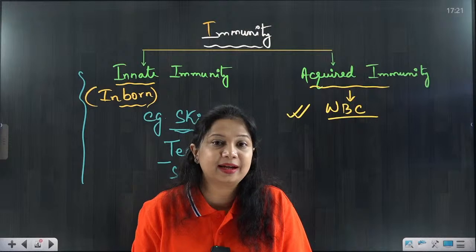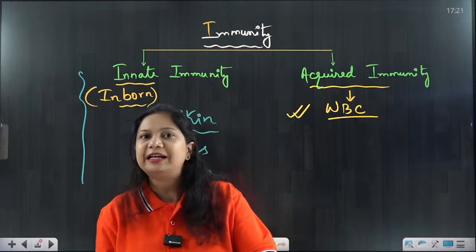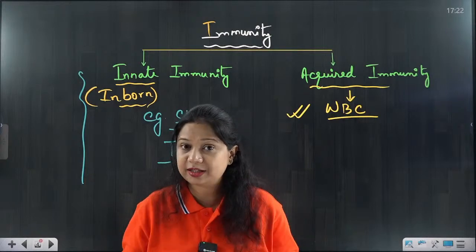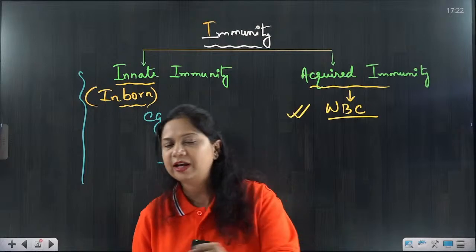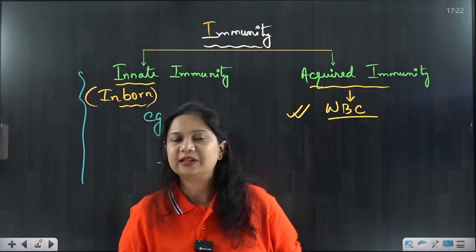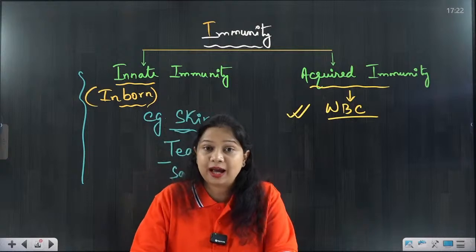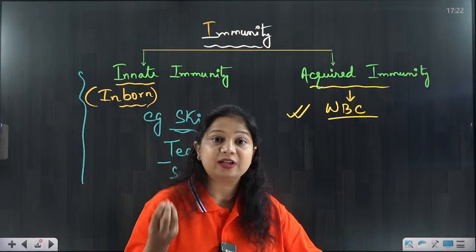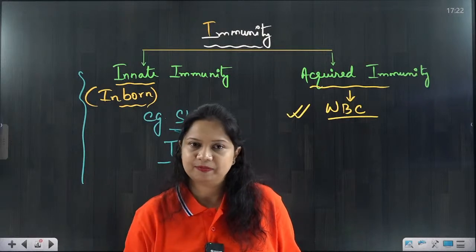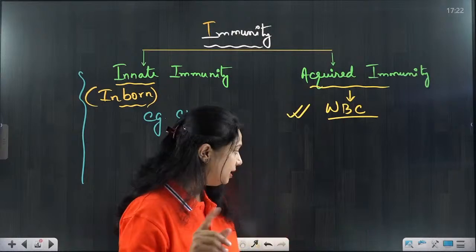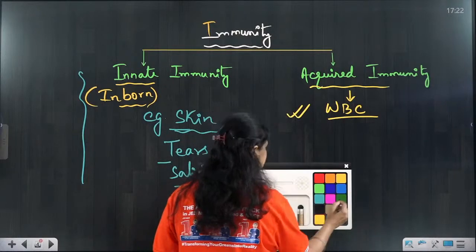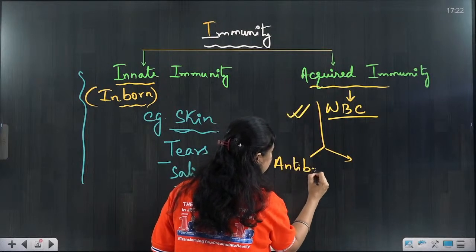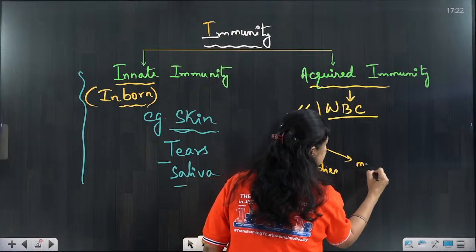After entering inside the body, it will activate our immune system, as a result of which our immune system will also start fighting. Just like the hero and the villain, they will start fighting, and as a result, our body will produce many of its memories and many of its cells. The products of these are called antibodies and memory cells.